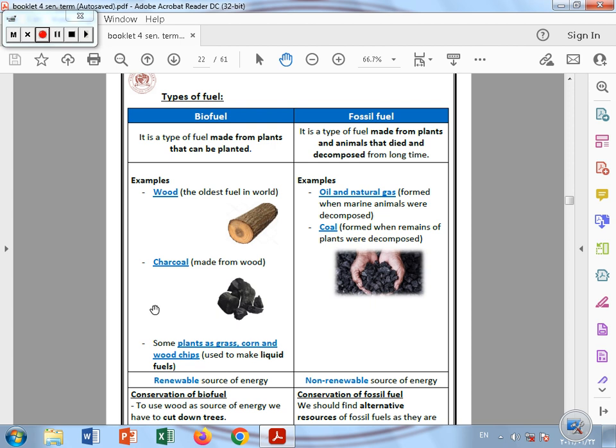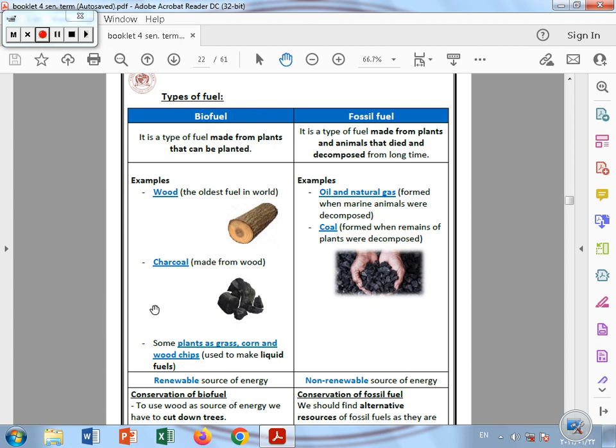They are formed when marine animals decompose. Inside the sea or the ocean, when the animals that live there die and are broken down into smaller pieces for a very, very long time, after this long time they form oil and natural gas.